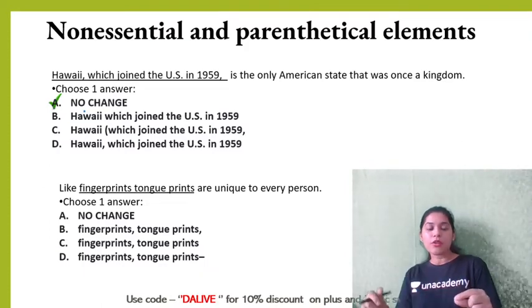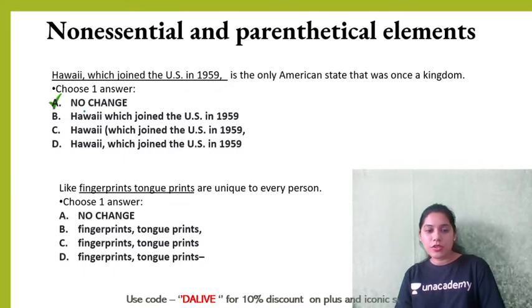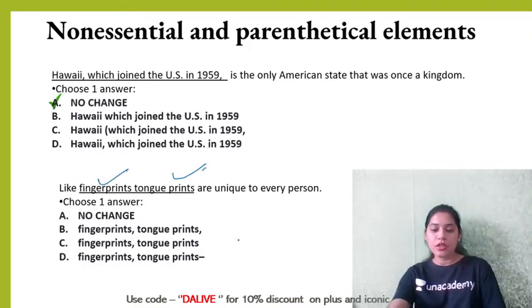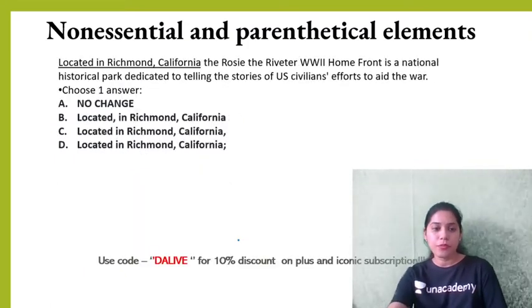The rest of the part will be known as non-essential, that is between commas. If you keep it or remove it, it won't make any difference to the overall meaning of the sentence. Now, next question, like fingerprints. Where do you think we need to put a comma or punctuation? We are comparing your fingerprints with tongue prints. Right? So, like fingerprints, comma, tongue prints.